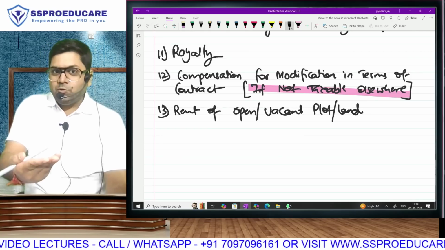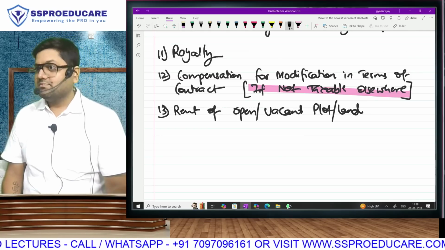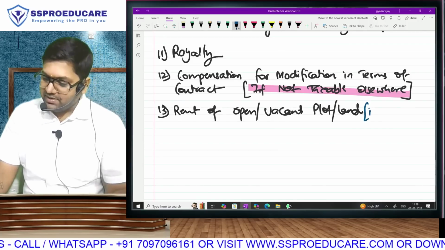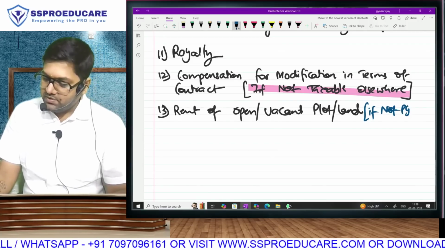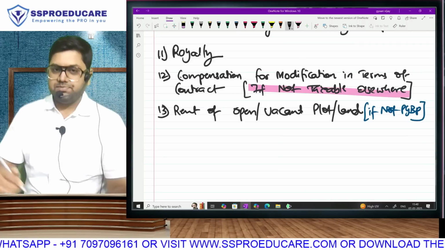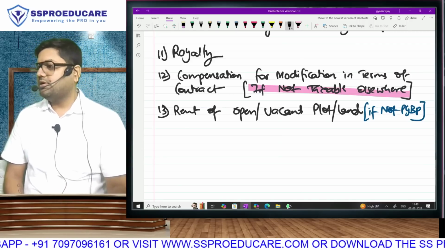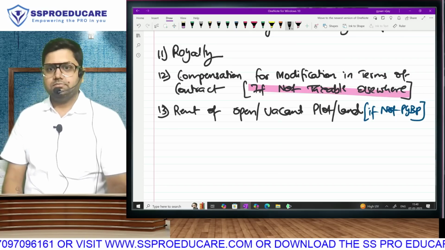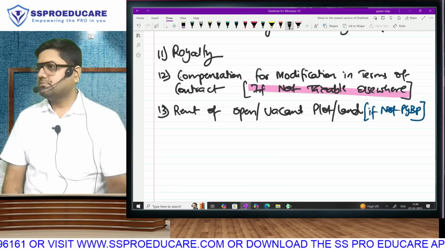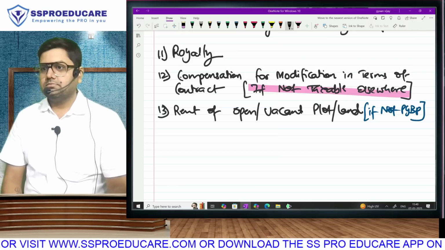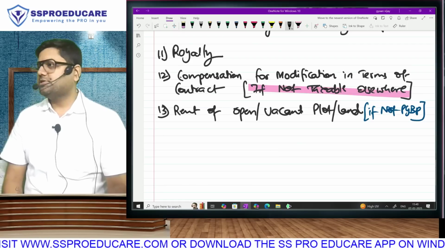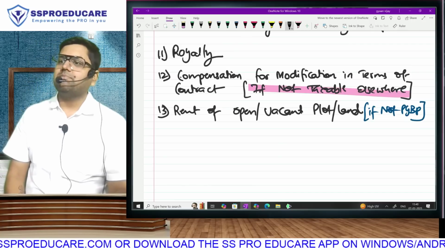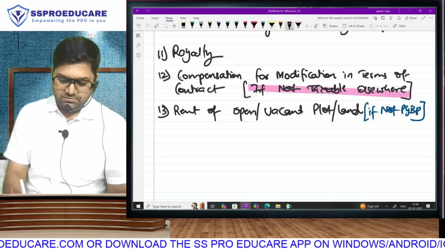See, is it possible I have an open land and I regularly let it out? I can put it under PGBP. So, make it clear here, this will come here only and only if it is not PGBP. If you are doing it on a regular basis, then put it under PGBP. If you are doing it as a one-time transaction, then put it under IFOS. Next.